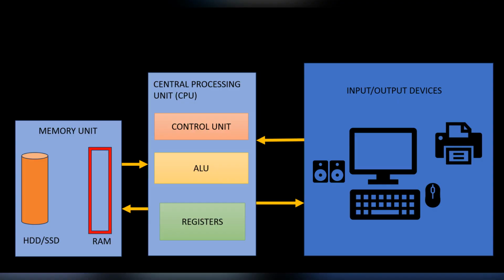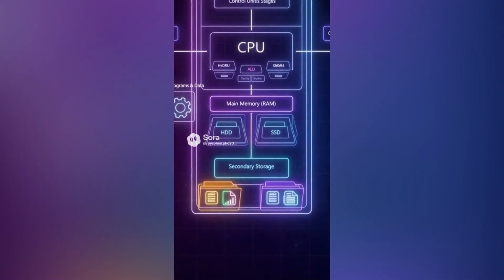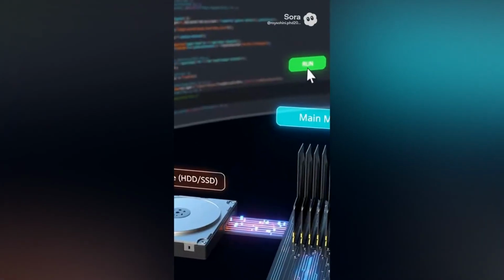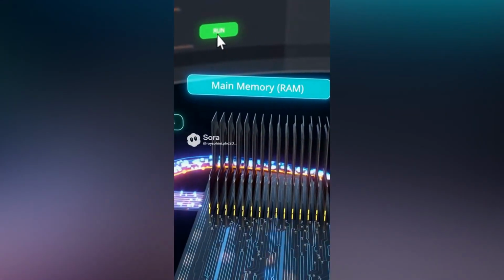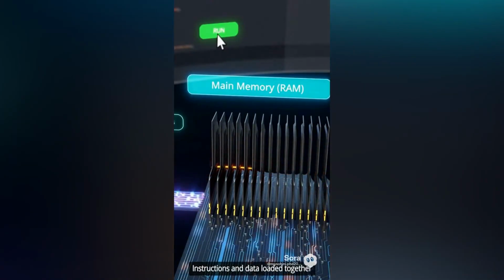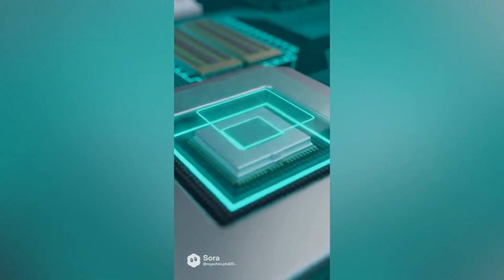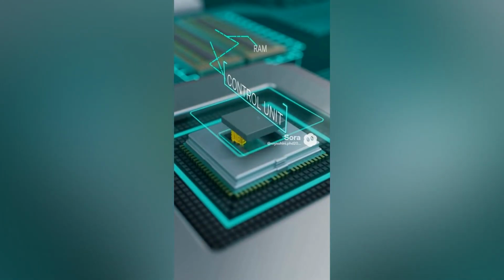So let's try to understand how the flow works. Programs and data are first stored in the secondary storage, such as the hard disk drive or the SSD. When a program is executed, the required instructions and data are loaded into the main memory, that is, the RAM. From RAM, the control unit fetches one instruction at a time and places it into a register.